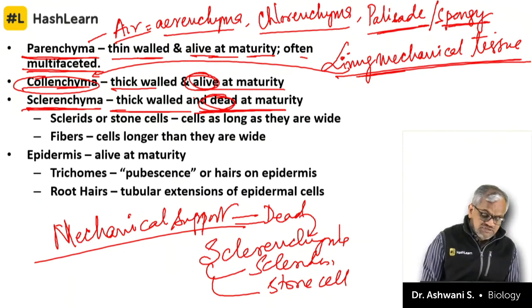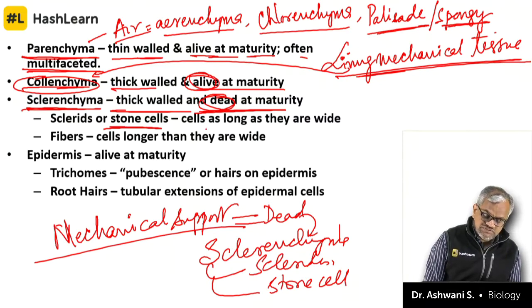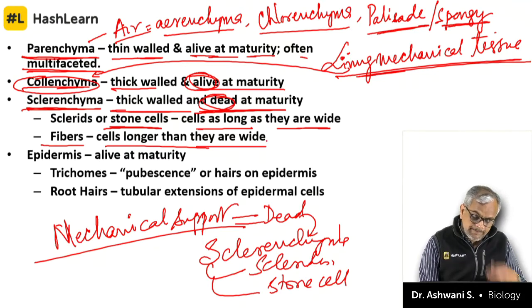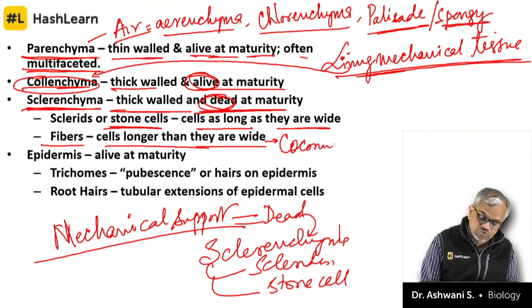Okay. Sclerites or stone cells: cells as long as they are wide. Fibers: cells longer than they are wide. You might have seen the husk of a coconut, that is coconut fibers.